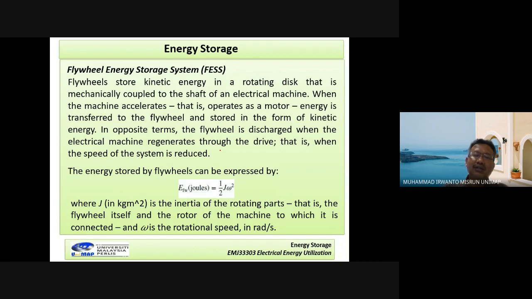Now, the energy that can be stored by this system is given by 1/2 J omega squared. J in here is the inertia of the rotating part. Omega in here is the rotational speed, in unit of radian per second.